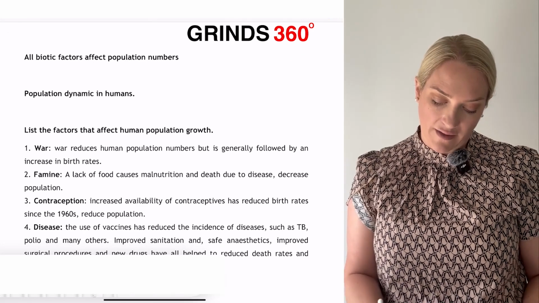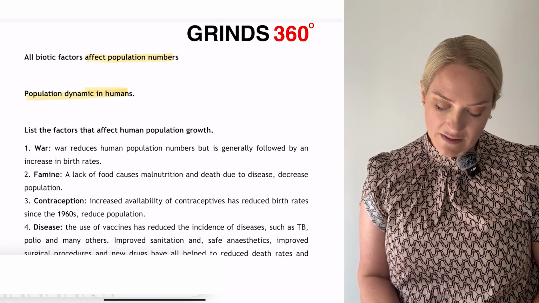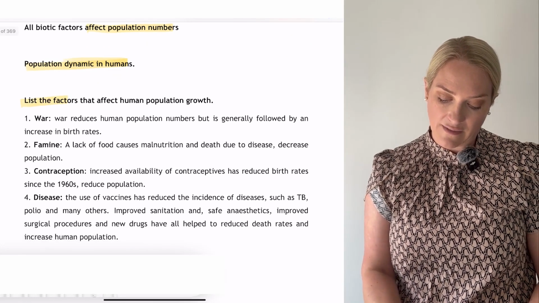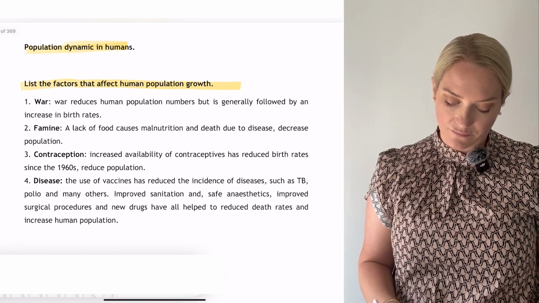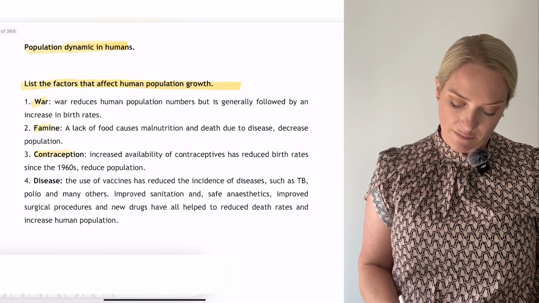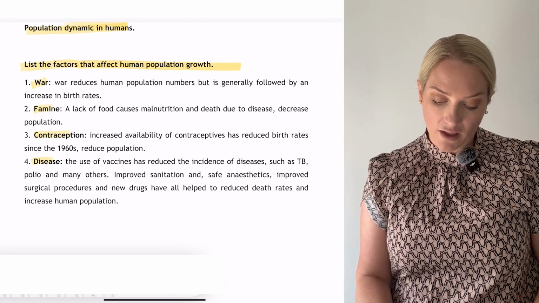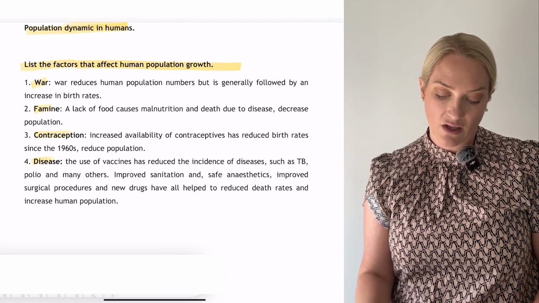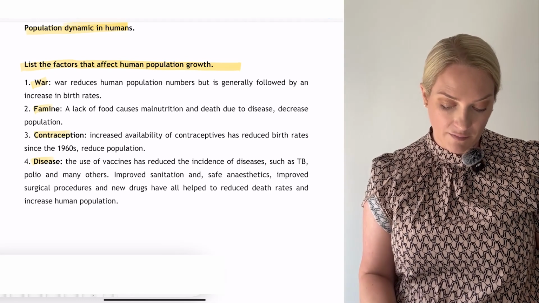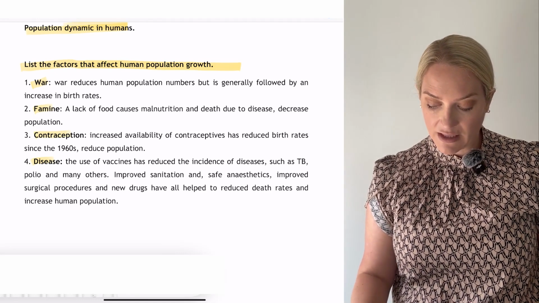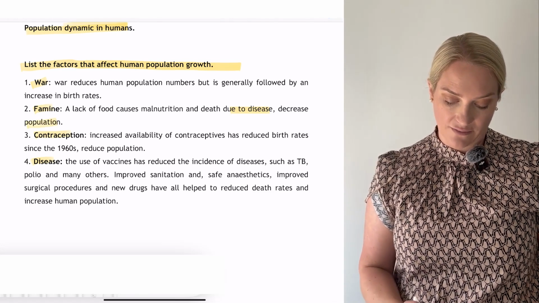So all biotic factors affect population numbers. Now population dynamics in humans. We have a list of factors that affect human population growth. There are 4 that we need to know: war, famine, contraception, and disease, and be able to give a quick explanation about them. Of war, war reduces human population numbers, but following the war, we have an increase in birth rate. Famine, lack of food, causes malnutrition and death due to disease, so that will decrease population.